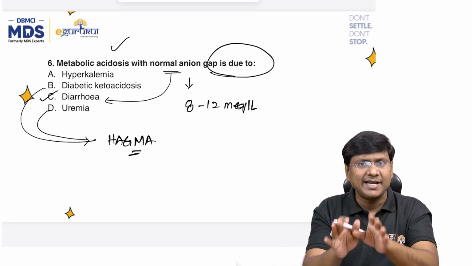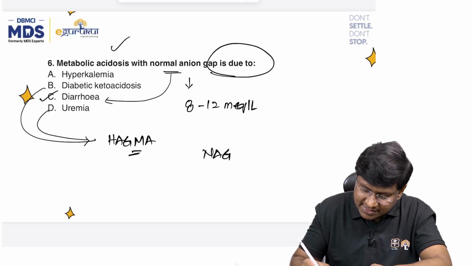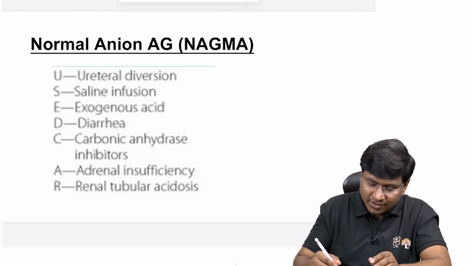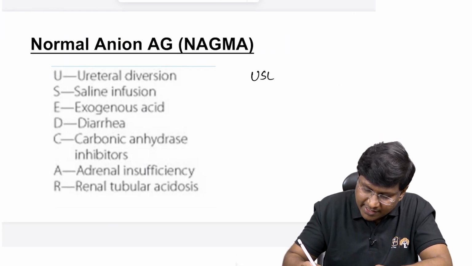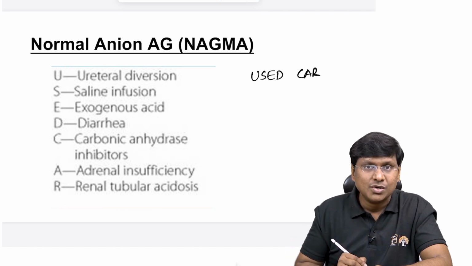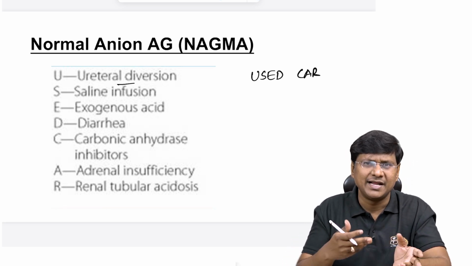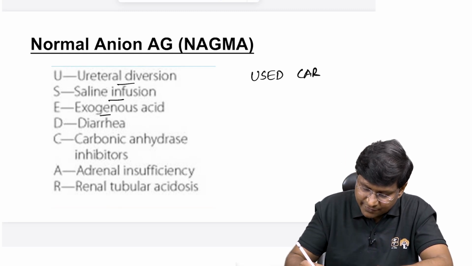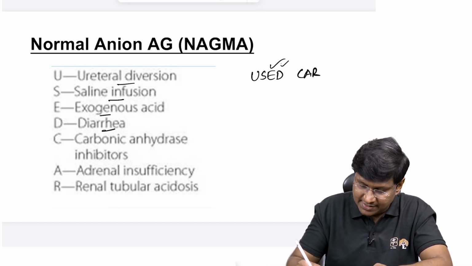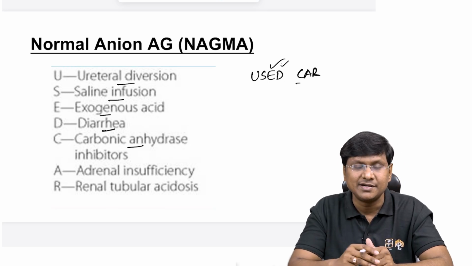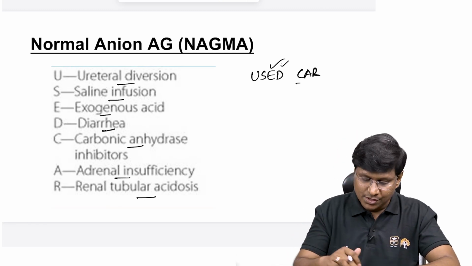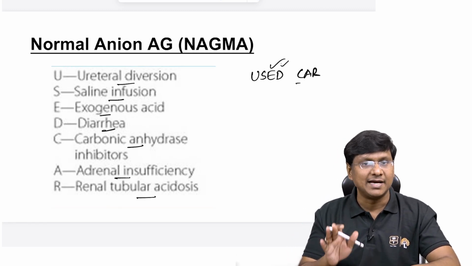Now let me just quickly recap all the conditions where you have this NAGMA. So NAGMA is normal anion gap metabolic acidosis. You can just remember this mnemonic as a used car, right? U stands for ureteral diversion, like ureterosigmoidostomy, all that. Second, saline infusion, that is S. E stands for exogenous acid administration. D stands for diarrhea, what is given in our options. Then C stands for carbonic anhydrase inhibitor. And A stands for adrenal insufficiency. R stands for renal tubular acidosis. So these are the clinical conditions where you will have the NAGMA, right?